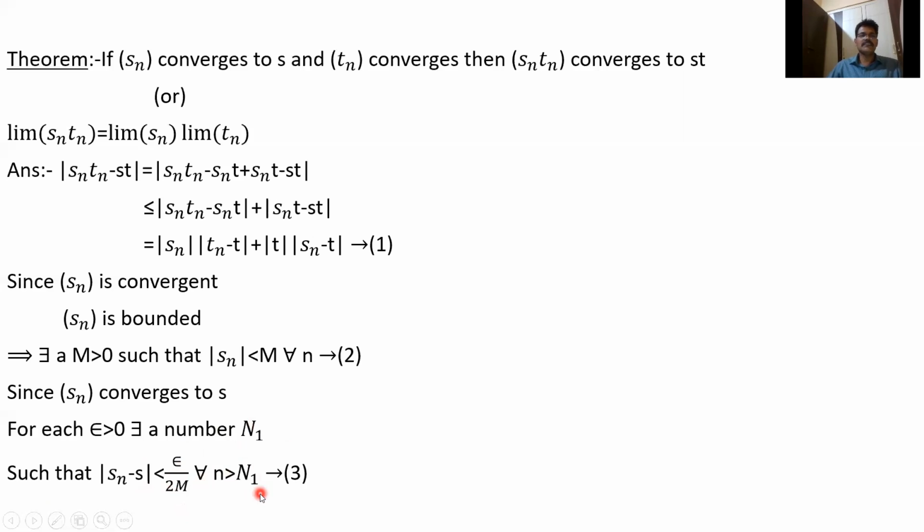We know the definition: when we say Sn converges to S, for each epsilon greater than 0, there exists a number n such that mod Sn minus S is less than epsilon for all n greater than n. I will take epsilon by 2m in place of epsilon, because it is also a positive number. So for this epsilon by 2m, there exists a number n1 such that mod Sn minus S is less than epsilon by 2m for all n greater than n1.